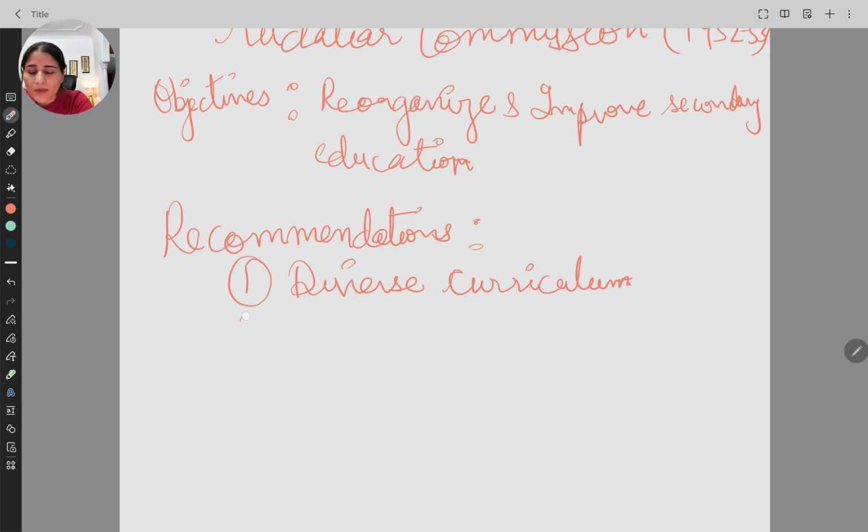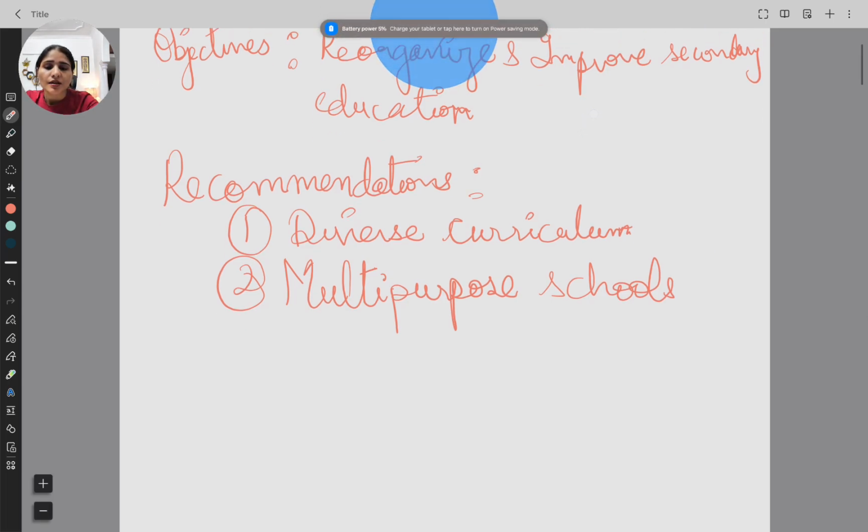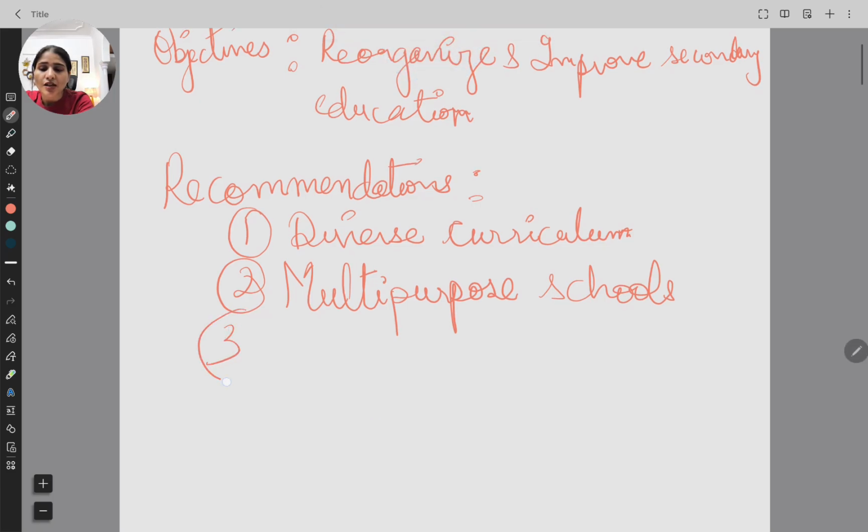The second thing this commission recommended was to have multi-purpose schools. As per this commission, the school should not be only for academic schooling, but should provide other education apart from the academic. Apart from academic, there should be technical education and vocational education, like animal husbandry and horticulture.